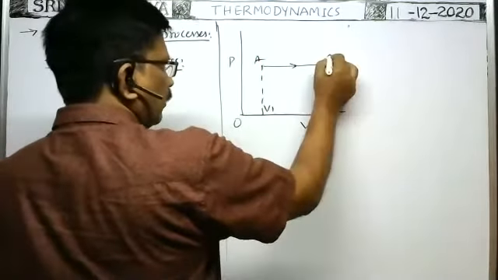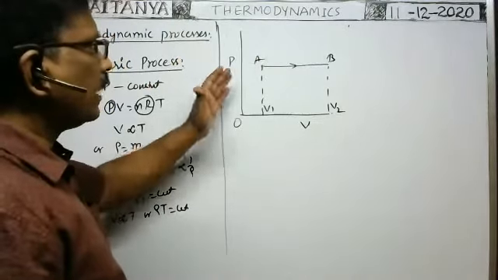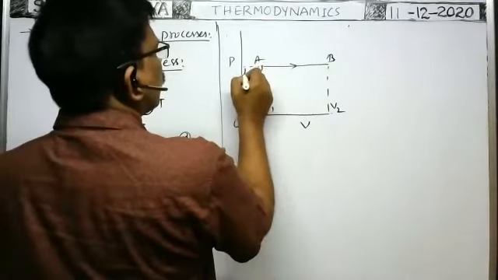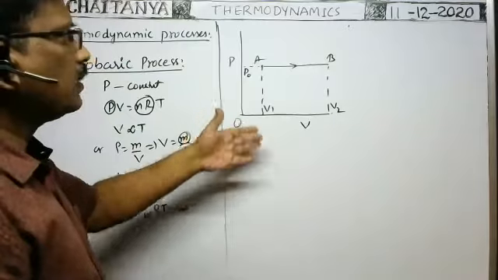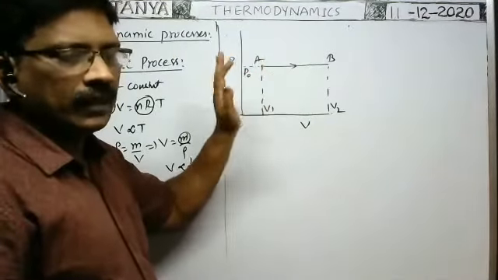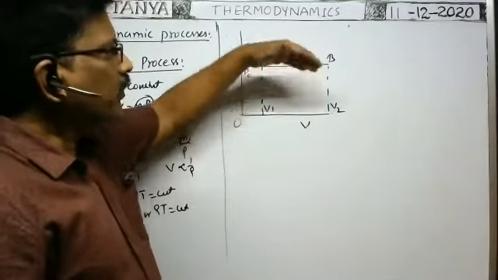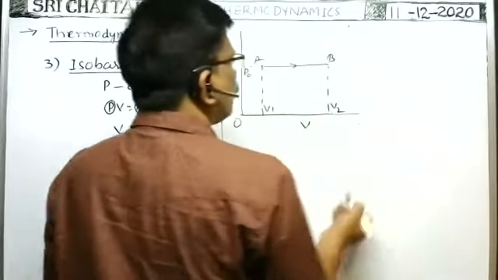So from A to B, whenever the state changes for the given gas at a constant pressure, say P0, then what is the work done? As it is a PV graph, the area under the graph gives work done. The area under the graph means between this AB graph and the volume axis. That is numerically equal to work done.